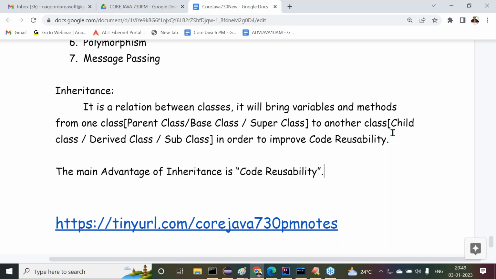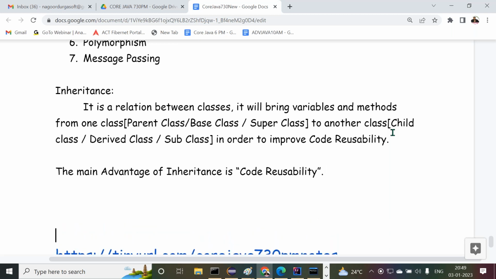How, sir? How is this code reusability going on? How are we going to think about it? Nothing else. Super class and child class here we are taking now. Declare the code in super class, reuse the same code in any number of subclasses without redeclaration. Understand my point here now? So declare code at super class, reuse the same code at any number of subclasses. Observe carefully. So this is the basic awareness on inheritance.